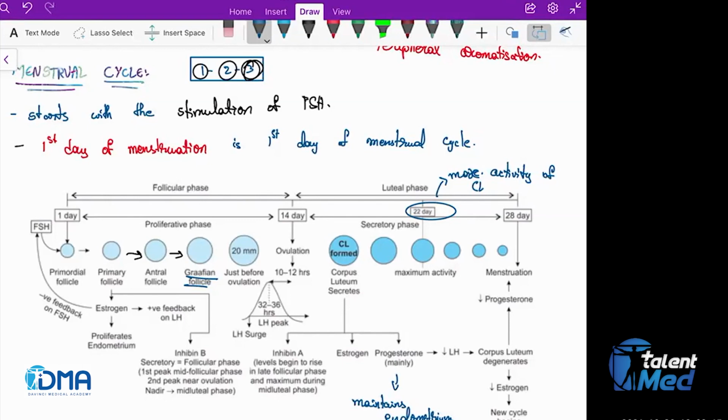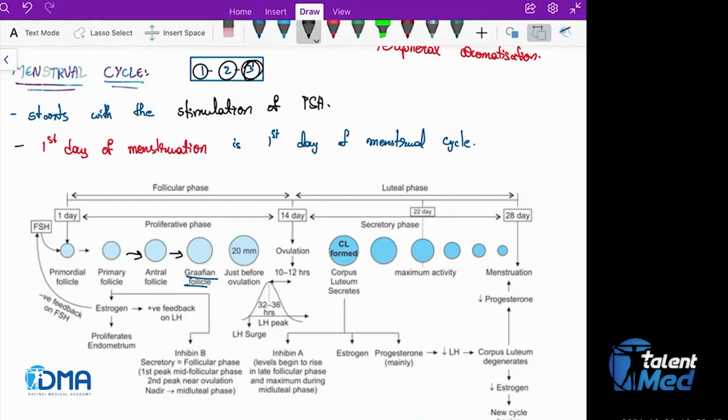So the maximum activity of the corpus luteum is seen on day 22, the day on which you will have the maximum amount of progesterone. And on this day, if fertilization has occurred, you can check beta HCG to confirm the pregnancy. All right. This is all about if the fertilization has occurred. Now let's say the fertilization hasn't occurred.